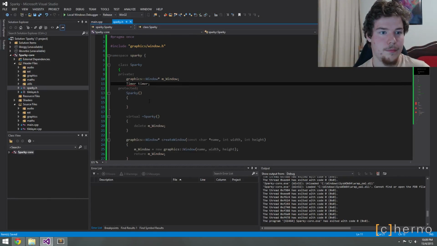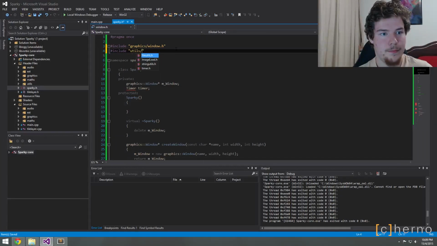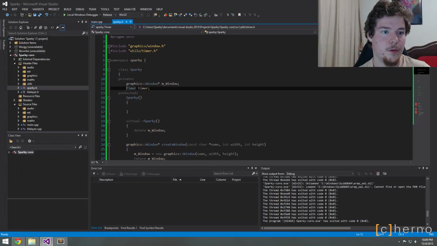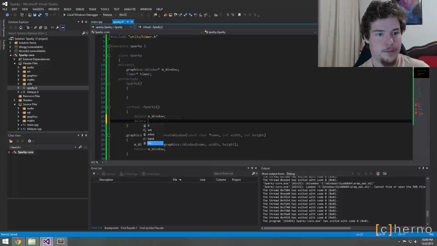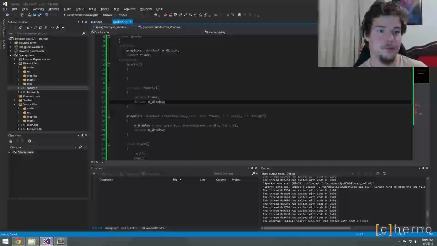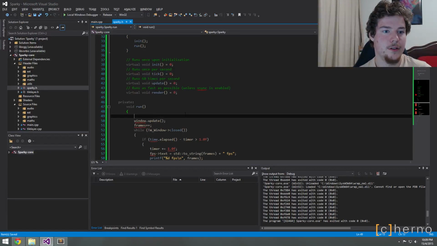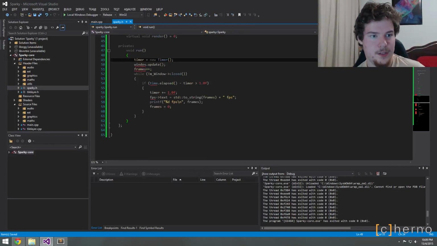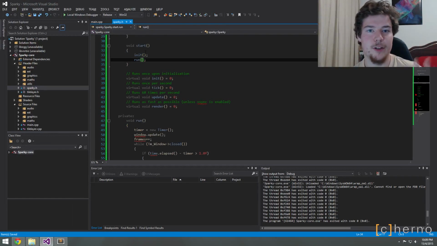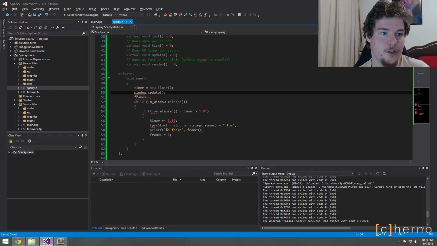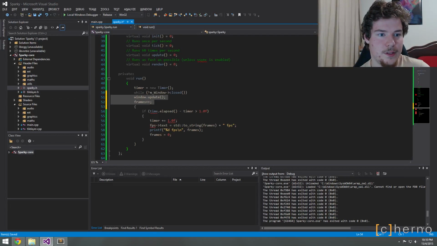We probably want to start it when it actually starts though. So what we'll do is this. We'll make it a pointer. We'll make pretty much everything in this class a pointer, I think. We'll start the timer over here. So when you actually run it, which is what happens when you run the start method, window.update and frames++, all that stuff happens in here.